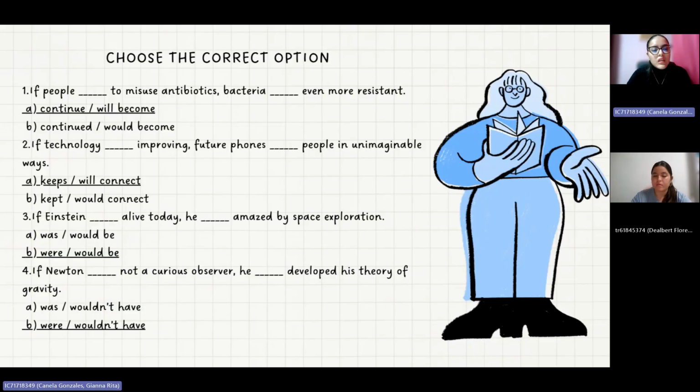Number 3. If Einstein (blank) alive today, he (blank) amazed by space exploration. The correct answer is letter B, were and would be. Number 4. If Newton (blank) not a curious observer, he (blank) developed his theory of gravity. The correct answer is letter B, had not been and wouldn't have.